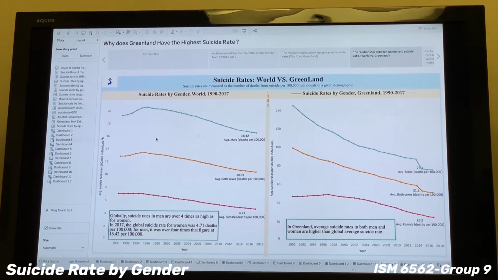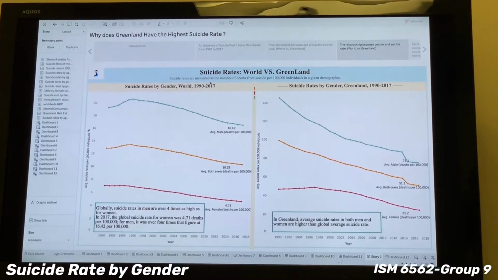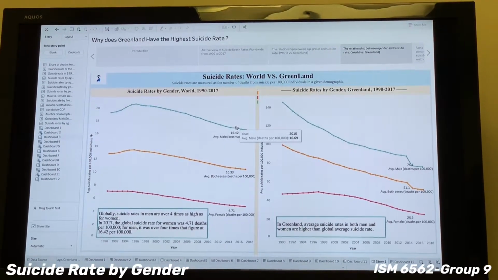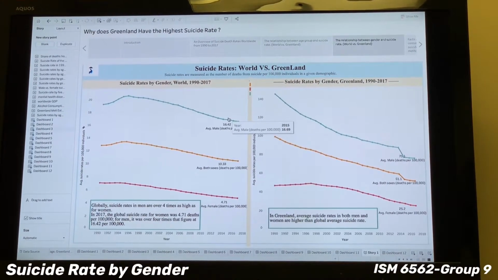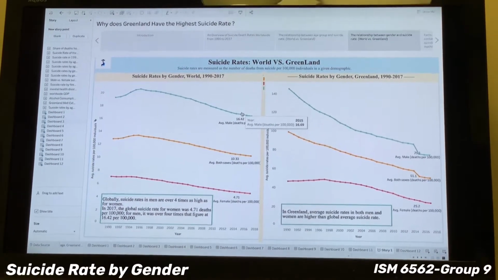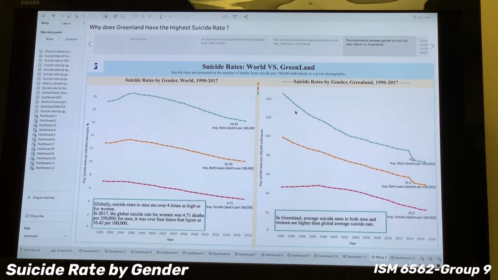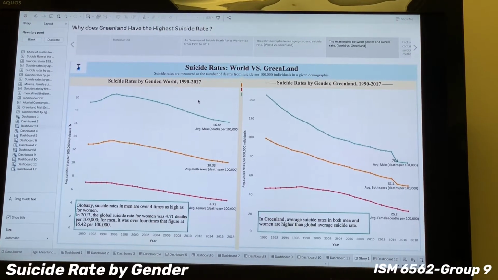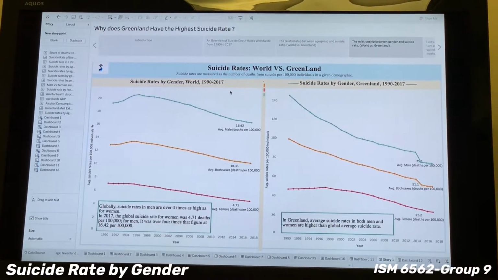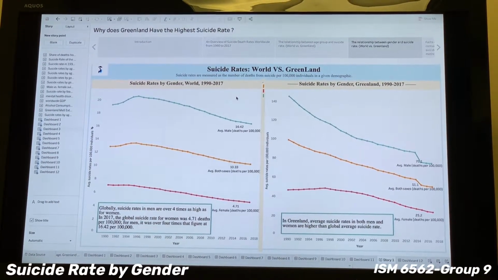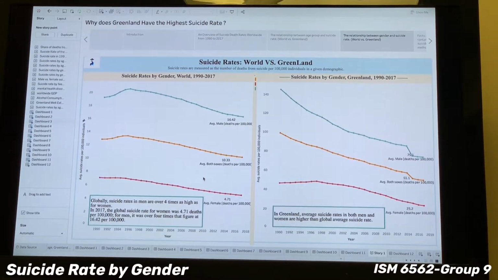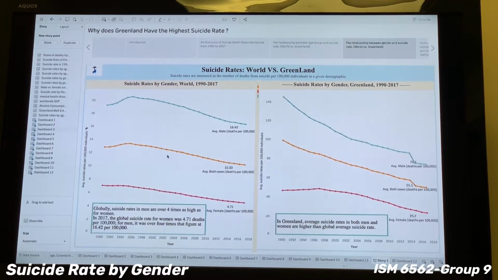Also, we put these 2 charts from the world and Greenland into one dashboard, so we can compare the trend of the suicide rate by gender strategically. Basically, the trend of suicide rate by gender in Greenland is generally consistent with the global average trend, which still reflects the fact that the male average suicide rate is just over 3 times the female suicide rate, and all suicide rates have declined over time.